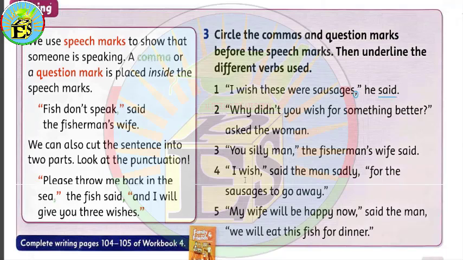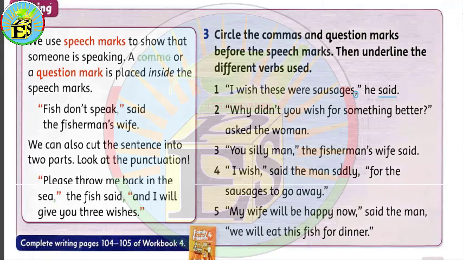Number 3, "You silly man." As you notice, we have here a comma, and this sentence is between speech marks. The fisherman's wife said. The verb that we have to underline here is said. Number 4, "I wish," said the man sadly, "for the sausages to go away."